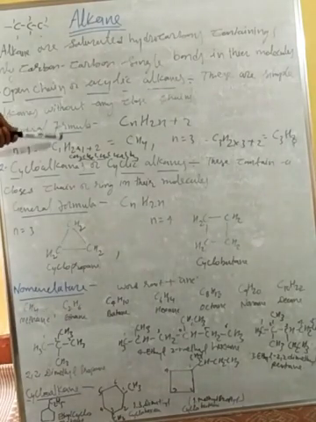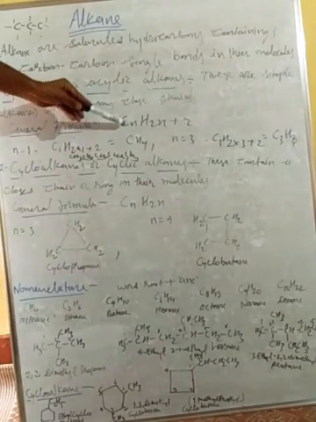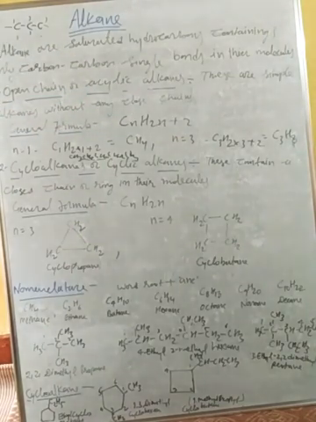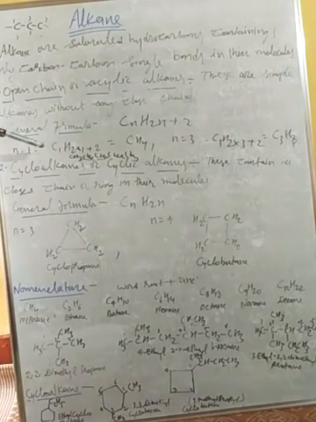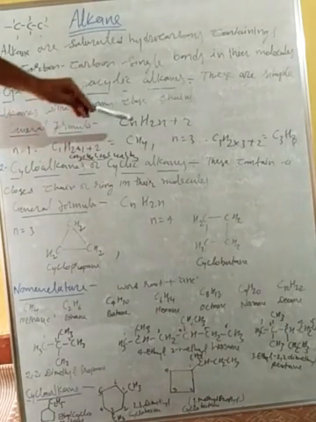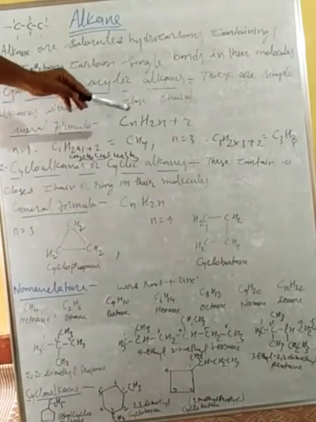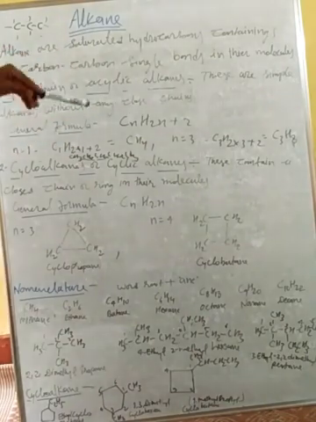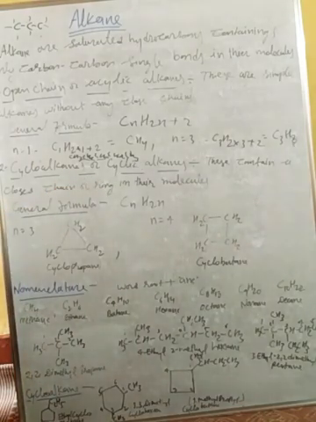Now the general formula for the open chain, acyclic alkane is CnH2n+2. It means if n is equal to 1, we put that value in the general formula: C1H(2 into 1 plus 2), so that will be CH4, right? If n is equal to 3, we put that value in the formula, so C3H(2 into 3 plus 2), it will be C3H8.